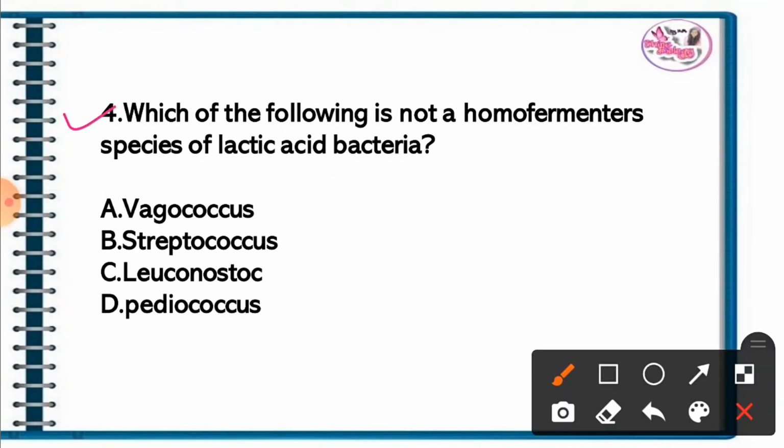Question 4. Which of the following is not a homofermentative species of lactic acid bacteria? The correct answer is option C. Leuconostoc is not a homofermentative species of lactic acid bacteria, while Vagococcus, Streptococcus, and Pediococcus are homofermentative species of lactic acid bacteria.